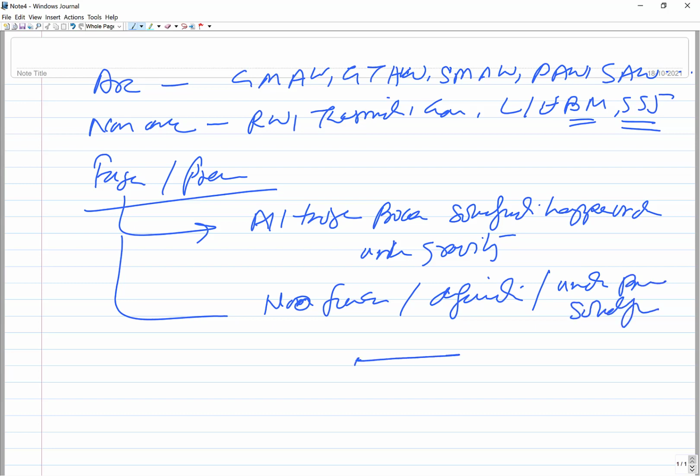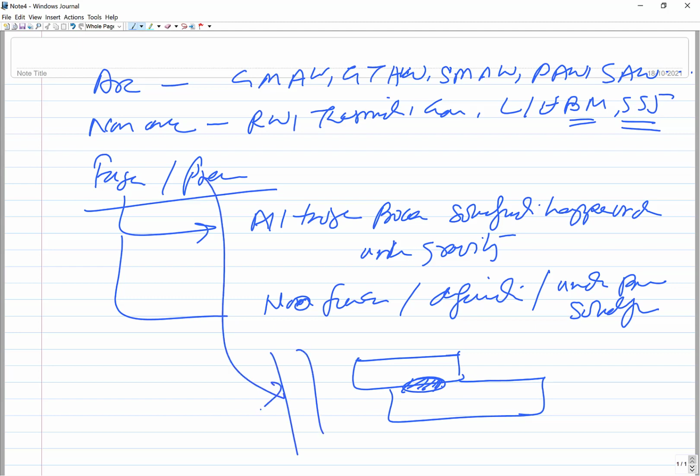So if you take the example of resistance welding, you are fusing but solidification is happening under pressure. So this falls under pressure welding, where things are fusing but solidification is happening under pressure. So these are non-fusion welding processes where either deformation or diffusion occurs, or even if fusion is taking place, solidification is occurring under pressure.